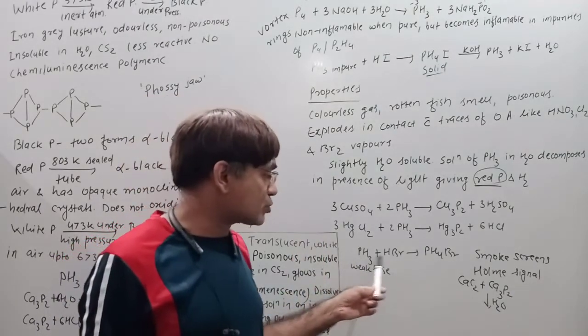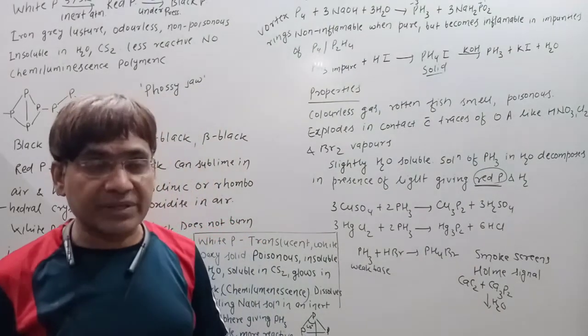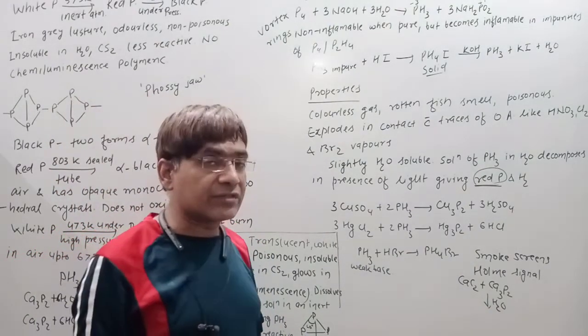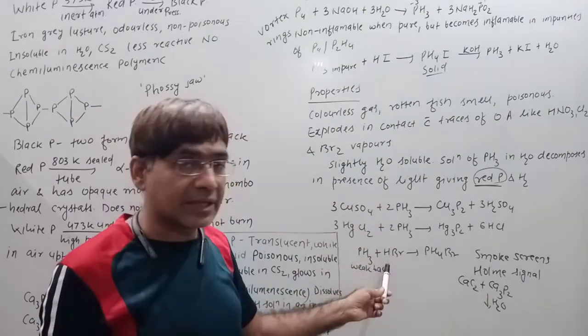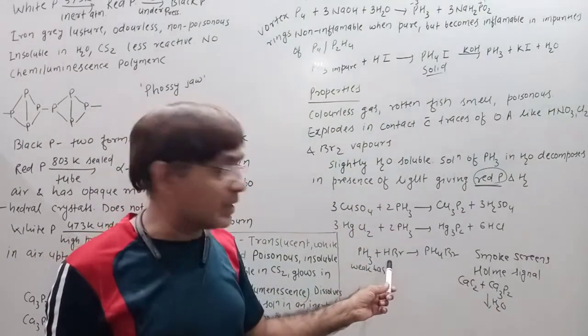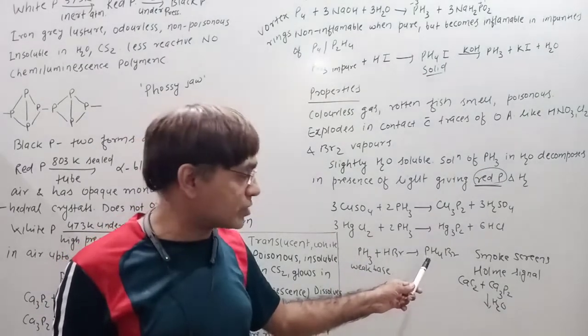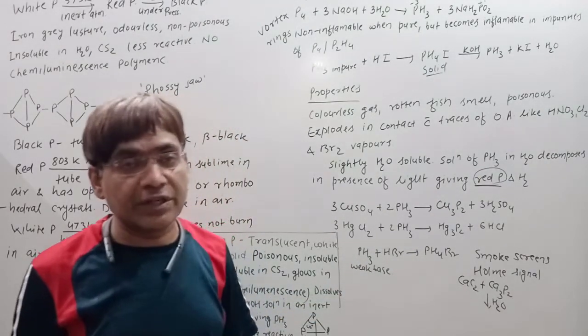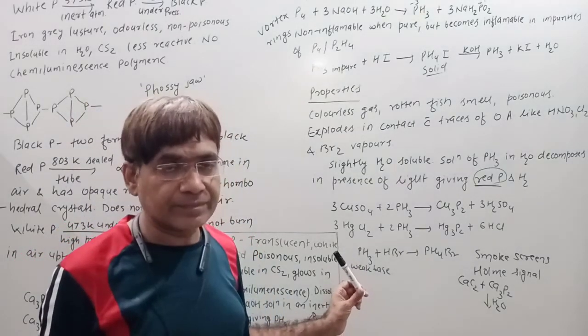Clear? Now the last of the chemical reactions. Phosphine is a weak base, and hence it can react with acids, but only with very strong acids like HI or HBr. The reaction is very simple. The H+ from HBr protonates phosphine to form the phosphonium ion, so phosphonium bromide is formed.